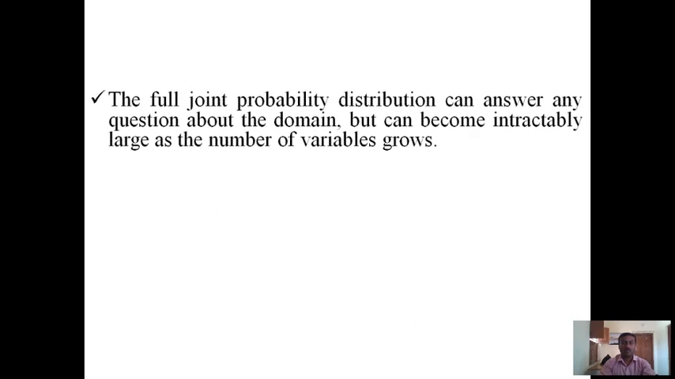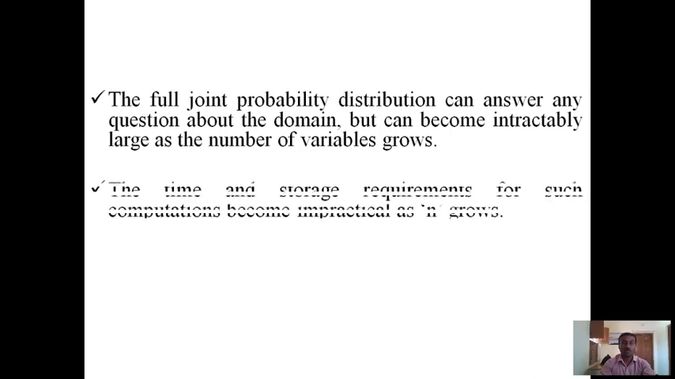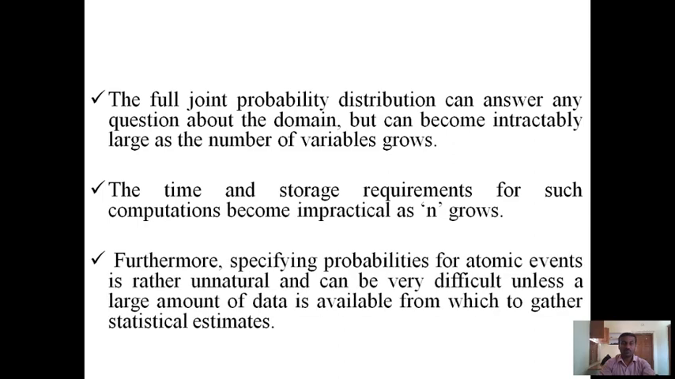The full joint probability distribution can answer any questions about the domain, but it can become intractably large as the number of variables grows. The time and storage requirements for such computations become impractical as n grows. Furthermore, specifying probabilities for atomic events is rather unnatural and can be very difficult unless a large amount of data is available from which to estimate them.